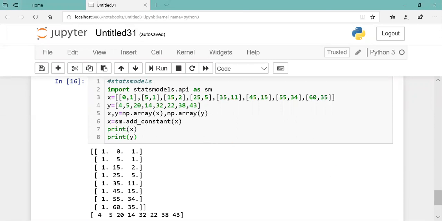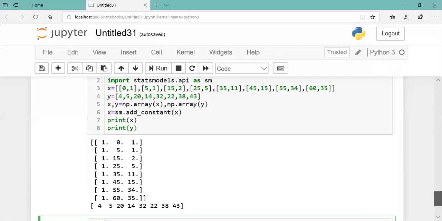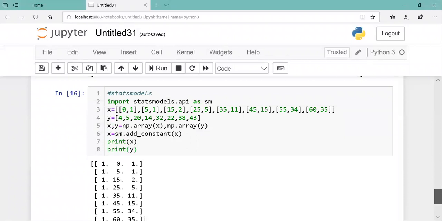So you can observe over here sm dot add constant x. So it is adding 1 as well over here. Clear? So the two inputs and adding 1.